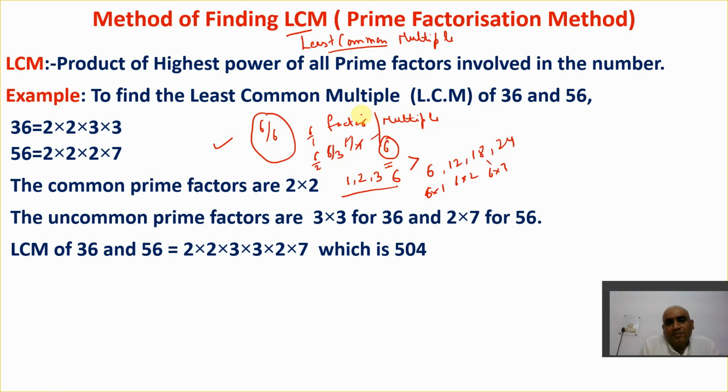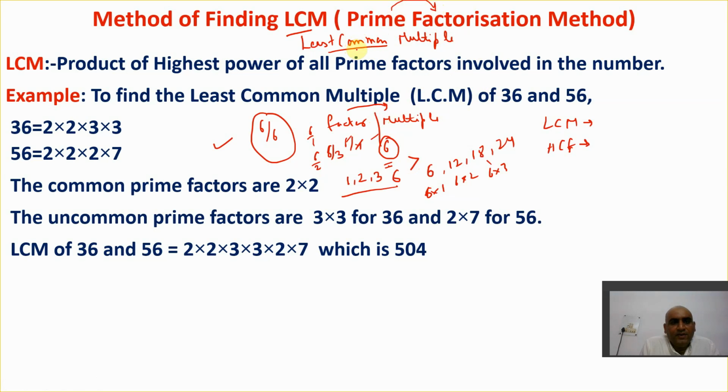So now we know the difference between a multiple and a factor, because it will be very helpful for you to understand the concept of LCM and HCF. In LCM, the word used is multiple, and in HCF, the word used is factor. So you should know how to differentiate between a multiple and a factor. Now we need to find the LCM with the help of the prime factorization technique, which we have already learned, where we break the number into its prime factors.